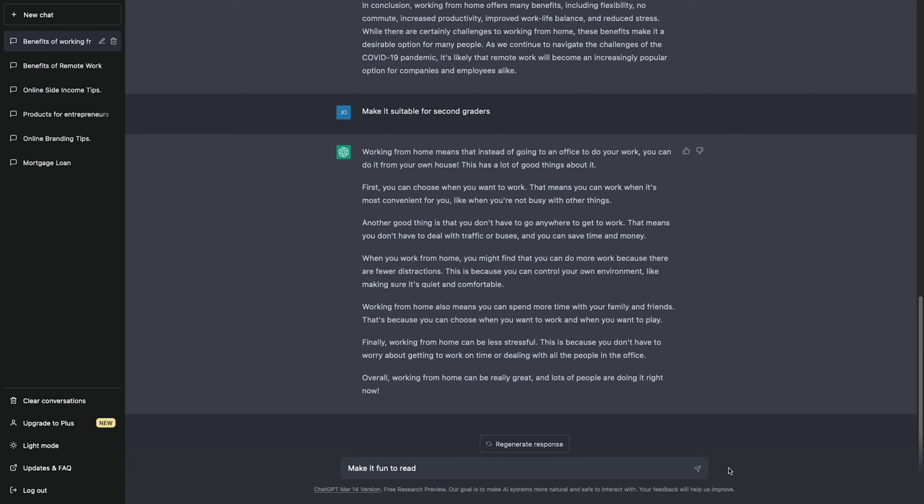It's the same article, but it's almost unrecognizable when we adjust the reading level. And that difference is what your audience feels when they read the content. Now let's change the tone. Make it fun to read.